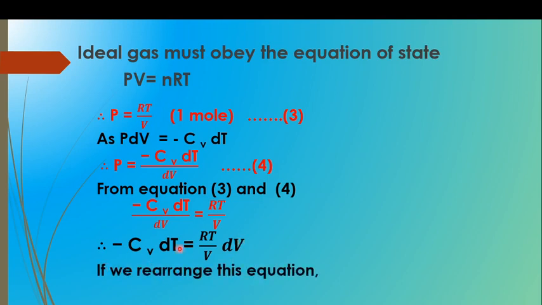If we rearrange this equation, RT gets divided on the other side, so we get minus CV upon RT into dT is equal to dV upon V.